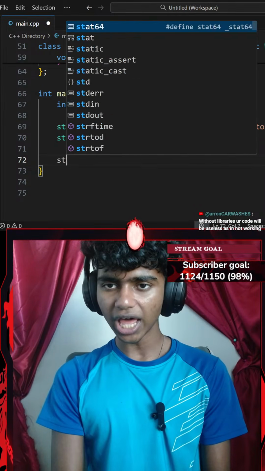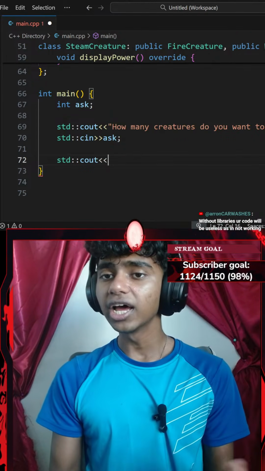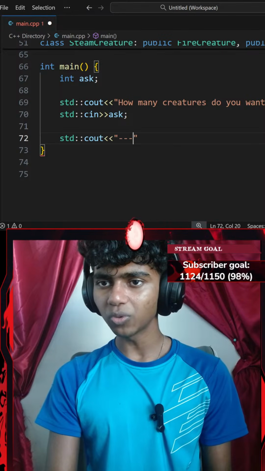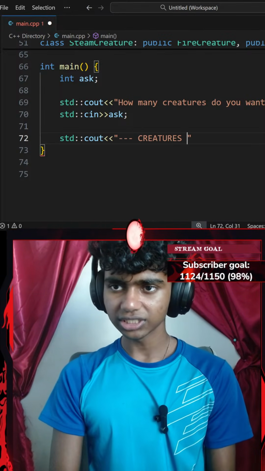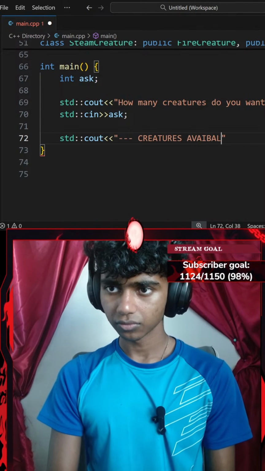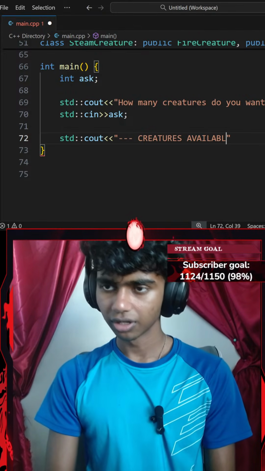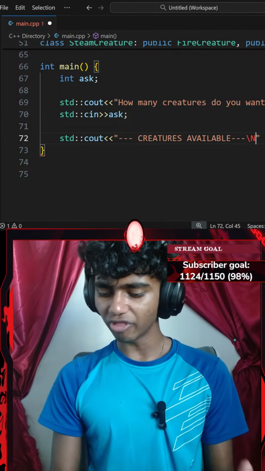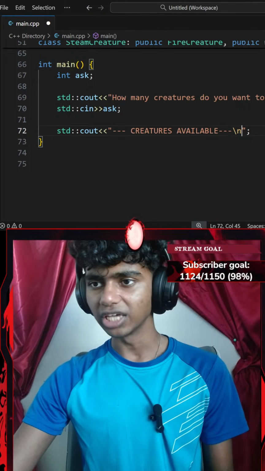I'm assuming before I add a while loop, I'll go with a standard console output with an insertion operator. This is going to say something, so let's add a pair of double quotes with 3 hyphens that say something like creatures available. Did I spell it correctly? There we go. With a new line, actually I'll go with 3 more hyphens and then a \n line ending with a semicolon. That is going to be a lowercase n.